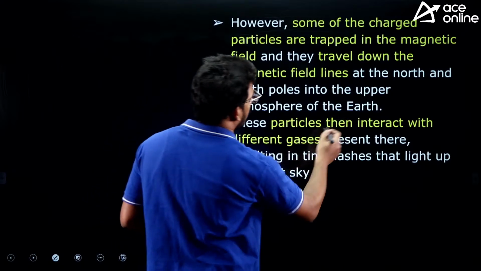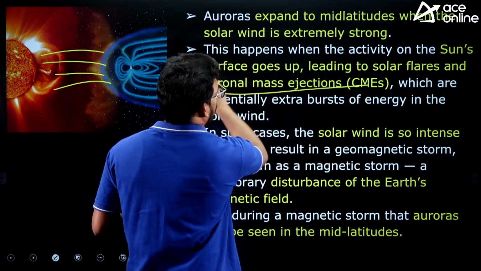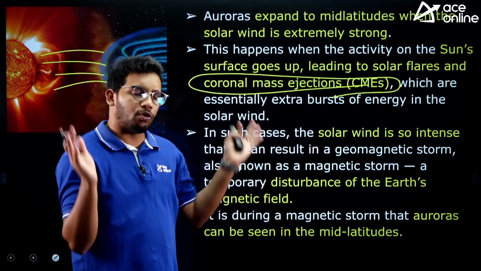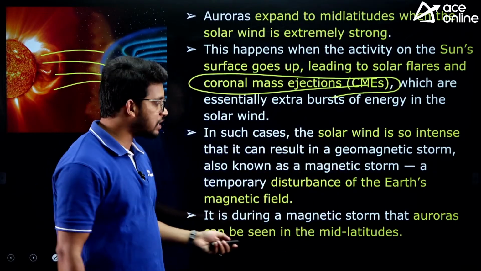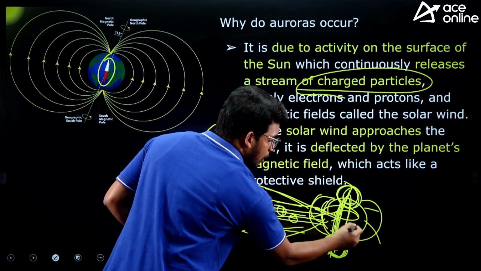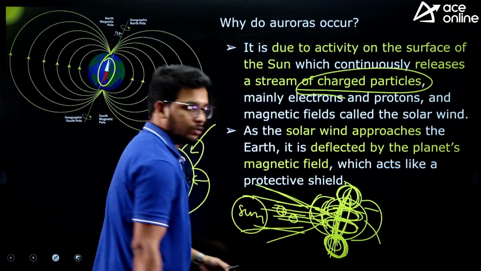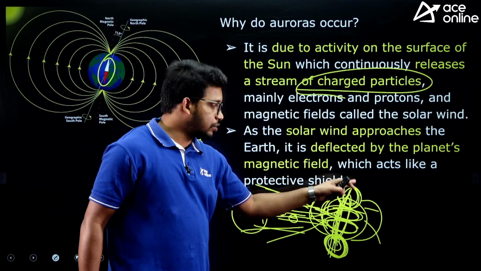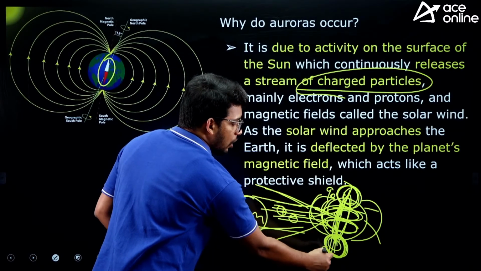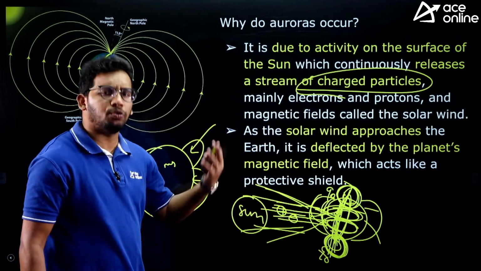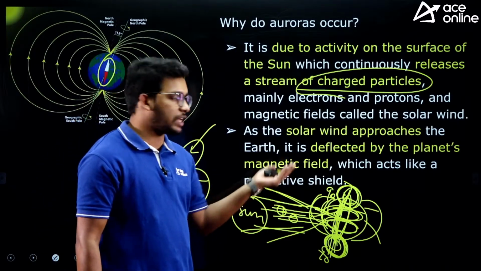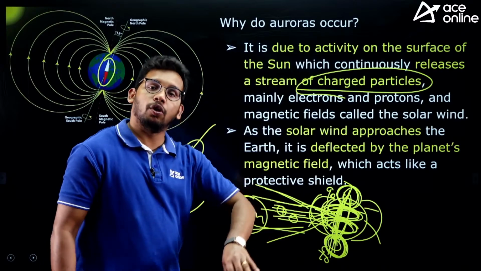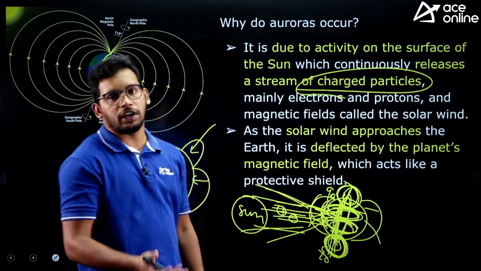Those are called coronal mass ejections. When a huge amount of intense solar wind comes towards the earth, these can create auroras even in the lower latitudes. The poles are the highest latitudes, right? 90 degrees north and south, but because of a very huge coronal mass ejection, lights can appear even in the lower latitudes, 20 degrees, 30 degrees, 40 degrees, right?